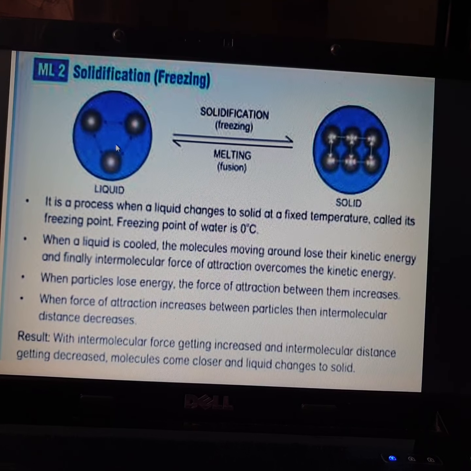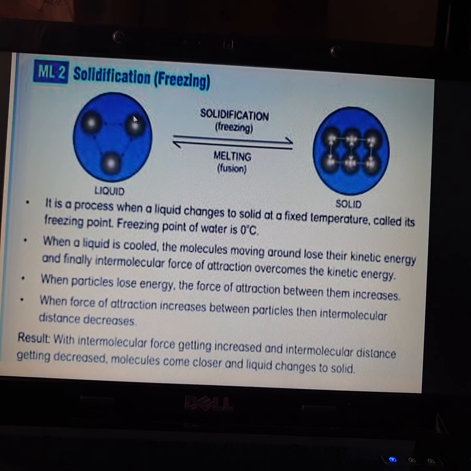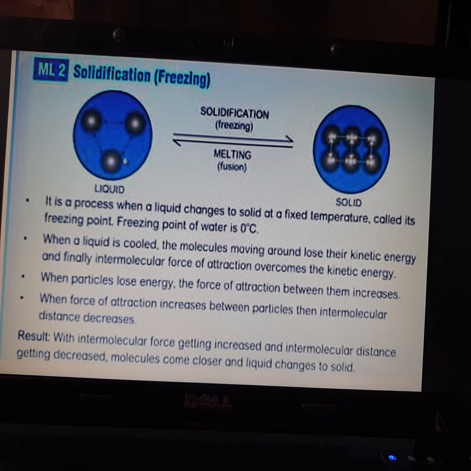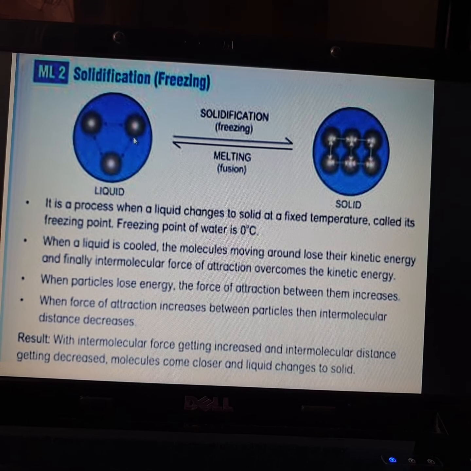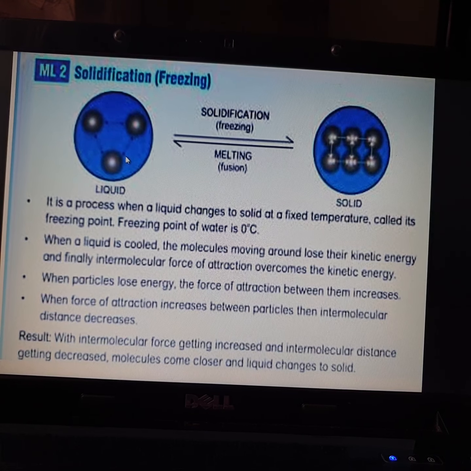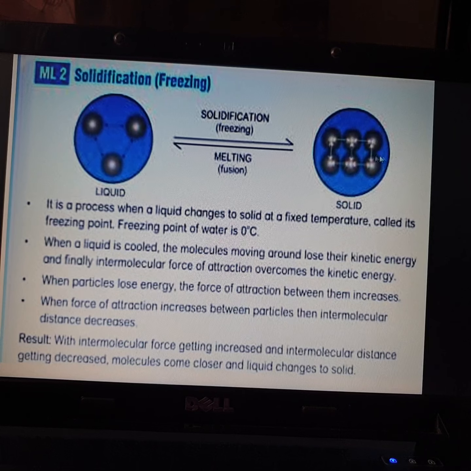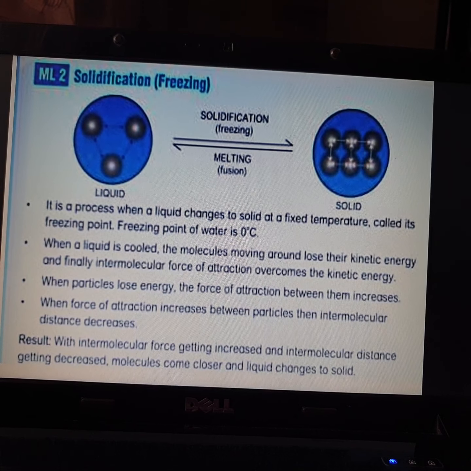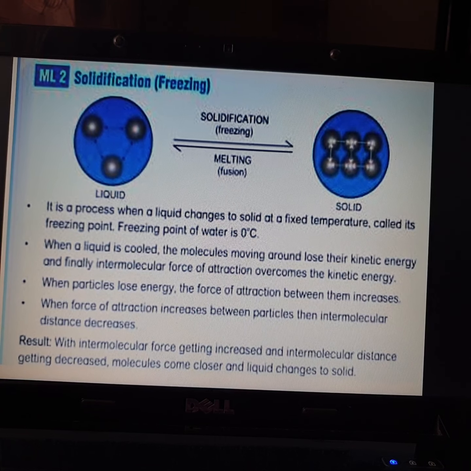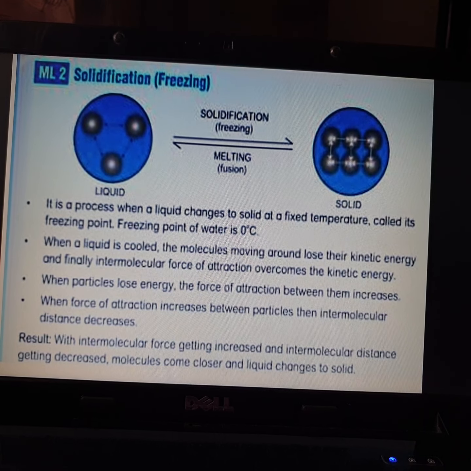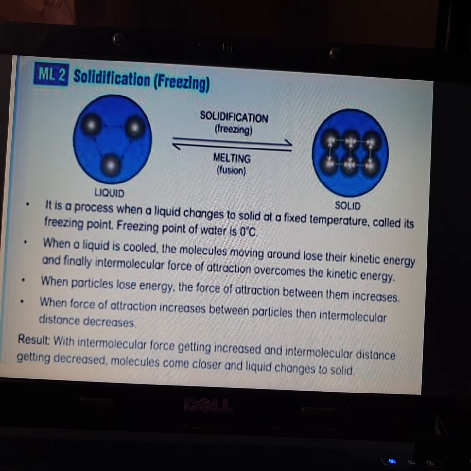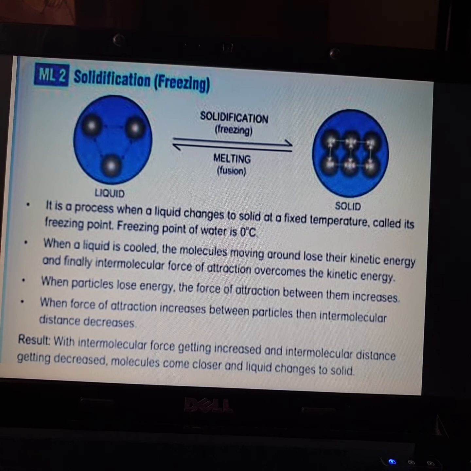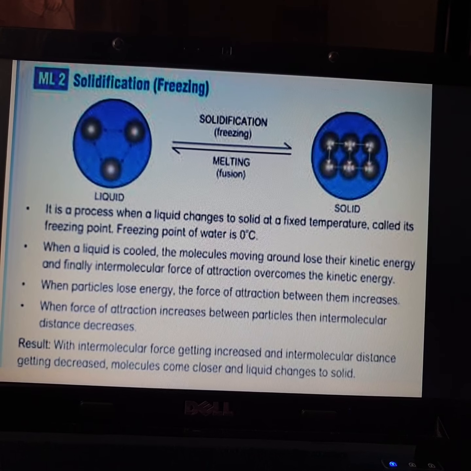So you can see here, when it was in the liquid state, there was a large space between them and the force of attraction was very less. So when you freeze this, the force of attraction will increase and all the molecules will get attracted to each other and form a solid. So with intermolecular force getting increased and intermolecular distance getting decreased, molecules come closer and the liquid changes to solid.